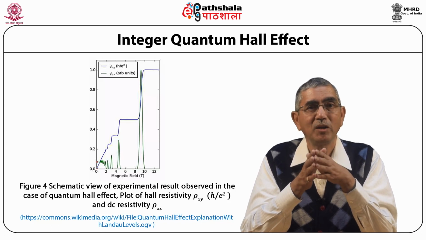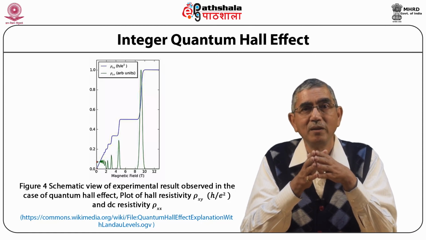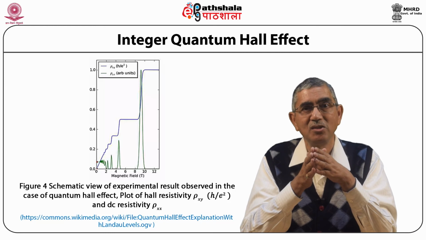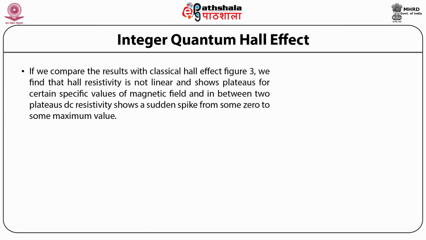The quantum Hall effect observed in this case is schematically shown in the adjoining figure, which is a plot of Hall resistivity and DC resistivity. If we compare the results with classical Hall effect, figure 3, we find that Hall resistivity is not linear and shows plateaus for certain specific values of magnetic field, and in between two plateaus, DC resistivity shows a sudden spike from zero to some maximum value.